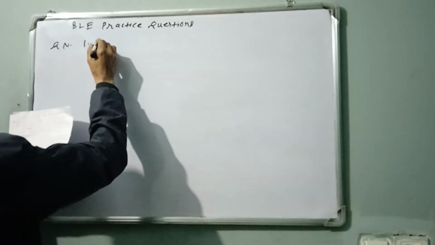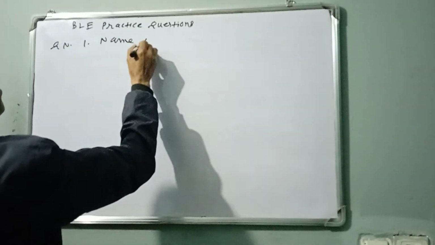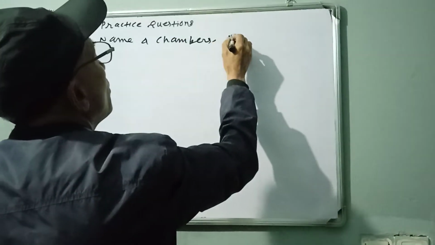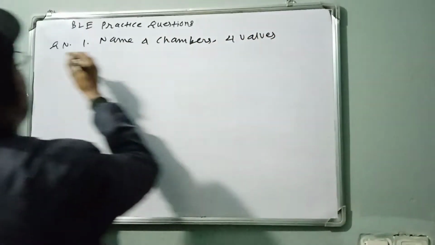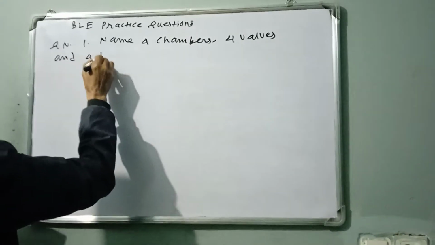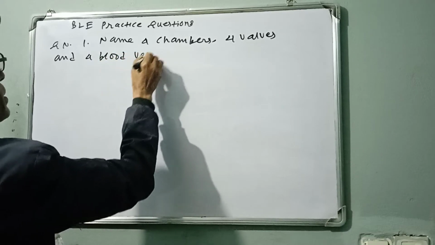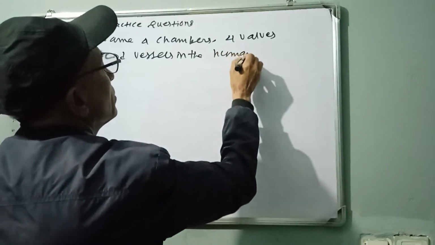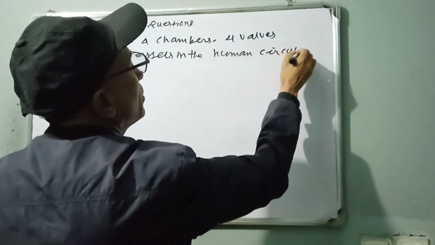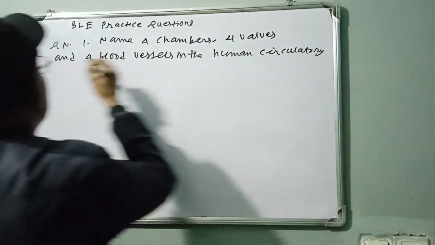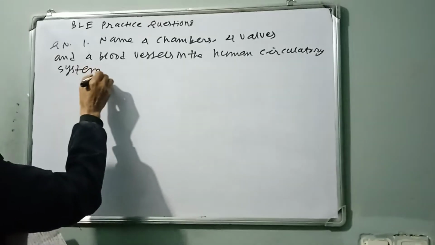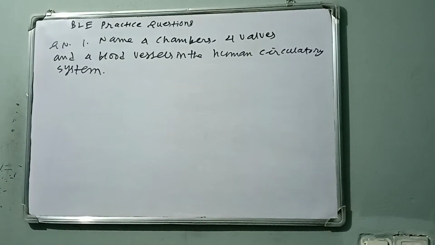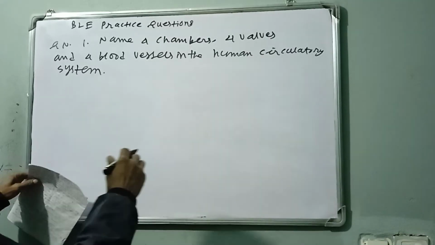Question number 1. Name 4 chambers, 4 valves, and 4 blood vessels in the human circulatory system. The answer was already written and we have to find the answer from the book. Read the book yourself and find the answer.